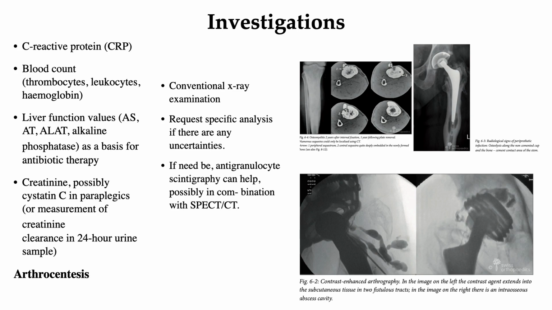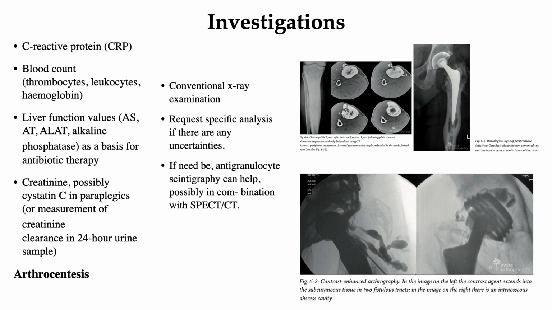Further, microbiological results can also be used. The interpretation of the cultures is easy when the growth is early and the synovial cell count is typical of periprosthetic infection. If contamination is suspected, arthrocentesis may be repeated to clarify the situation with a second culture. Testing the synovial fluid with biomarkers, then contrast-enhanced arthrography can also be conducted.